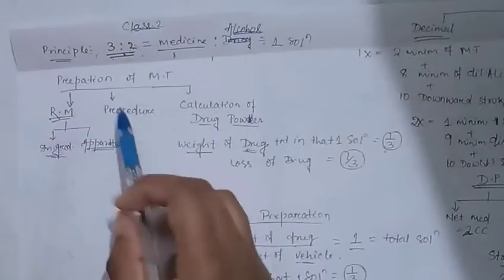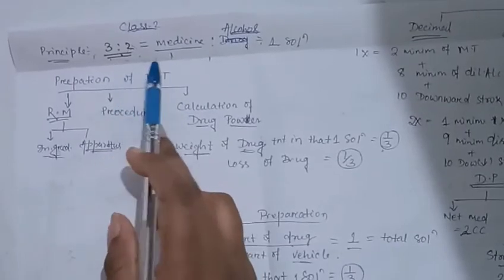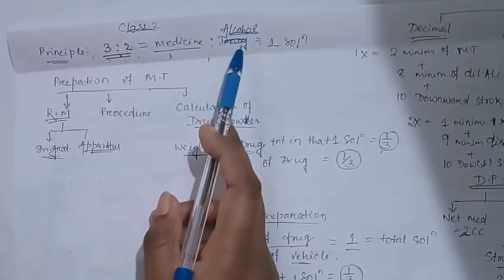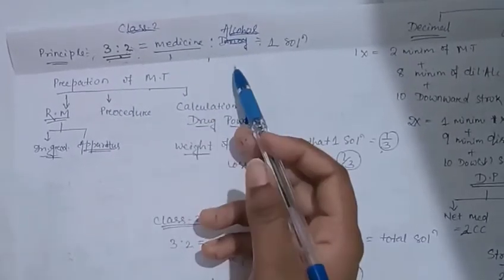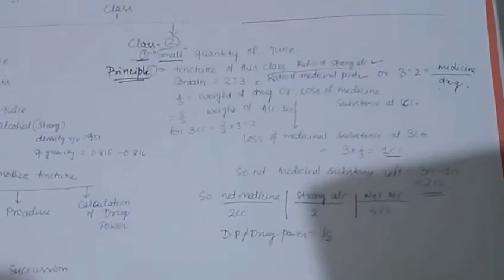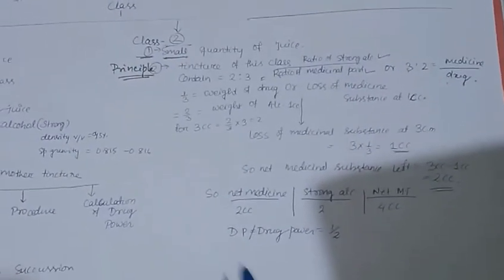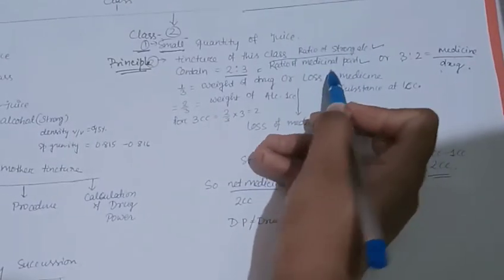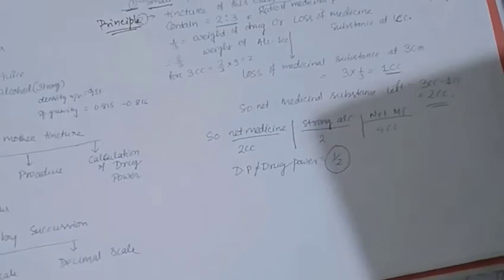For class 2 the principle says 3:2, that is medicine part is 3 part and alcohol part, or the vehicle, is 2, to make a solution. For making a solution of 1 cc we require 2:3 part of the strong alcohol with medicinal substance, and our drug power which we find is 1 by 2.